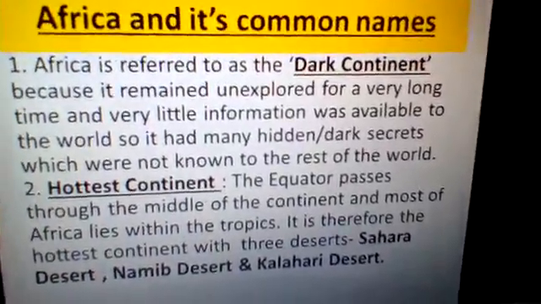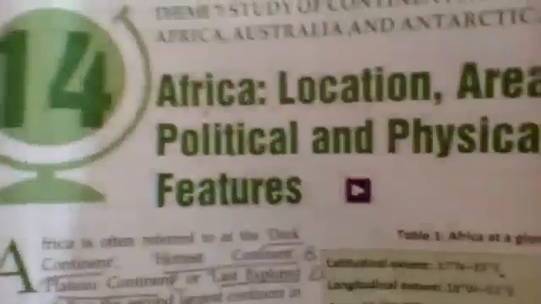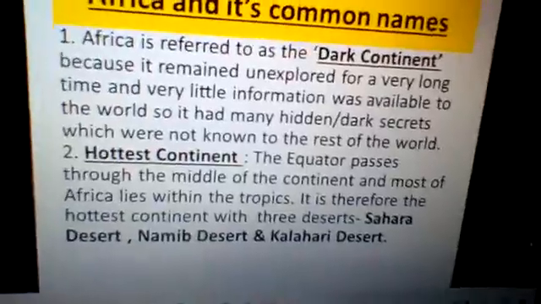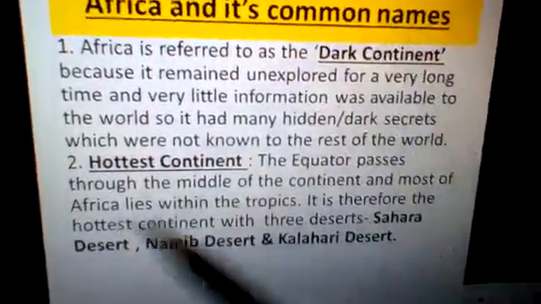Now I would request everyone to open their books to page 111. That is this page. And this is the name of your chapter, Africa Location, Area, Political and Physical Features. Here we'll be marking some very important things. But this entire paragraph I asked you to read last time, this page in fact, I have already explained in the PPT. In the book, it is given in a little complicated manner. So I have just sorted it out for you.